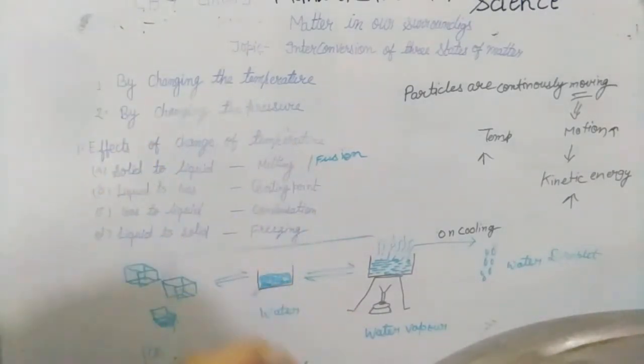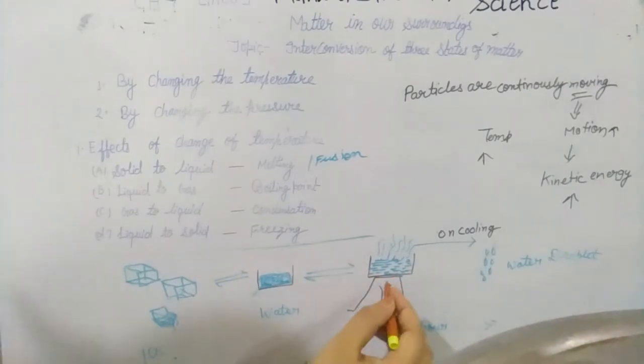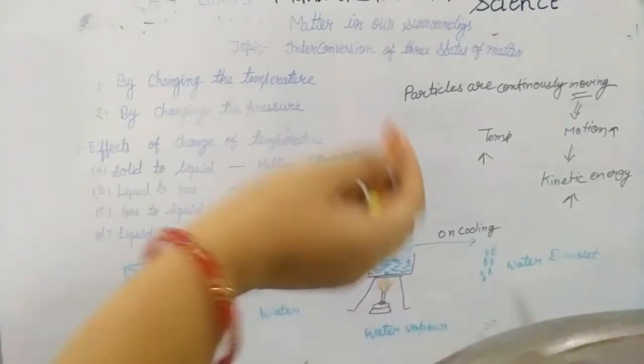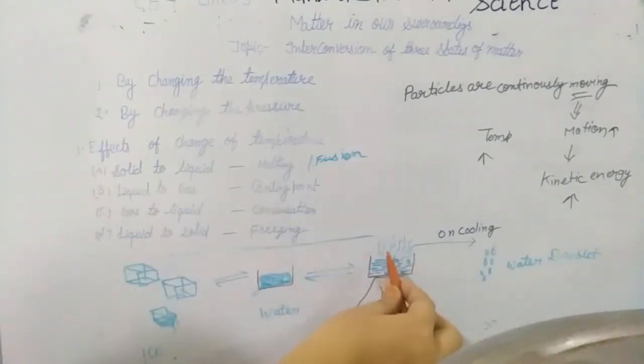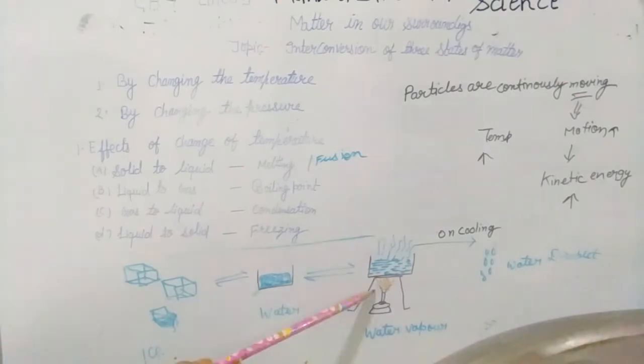When we heat, we give flame, then this water starts to boil and vapors arise. The change of liquid substance into gas on heating is called boiling. So what is the boiling point?